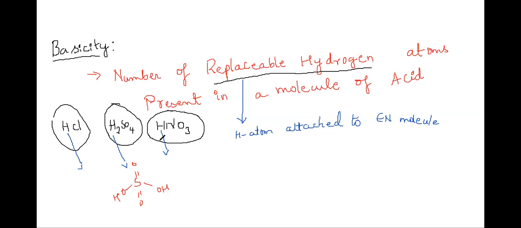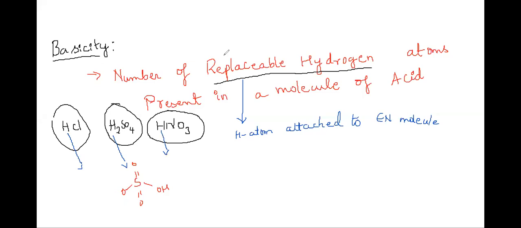That is the more electronegative atom, and the hydrogen attached to it is what we replace.